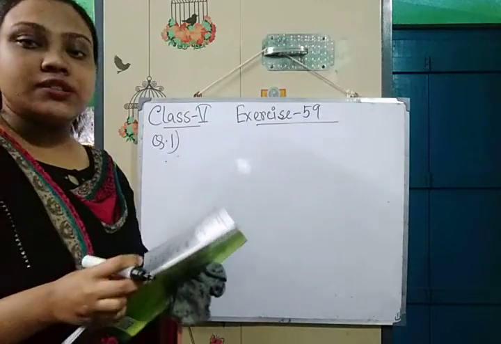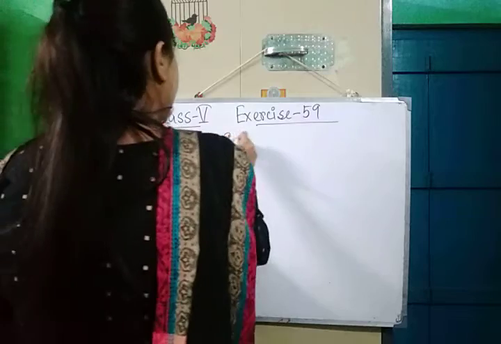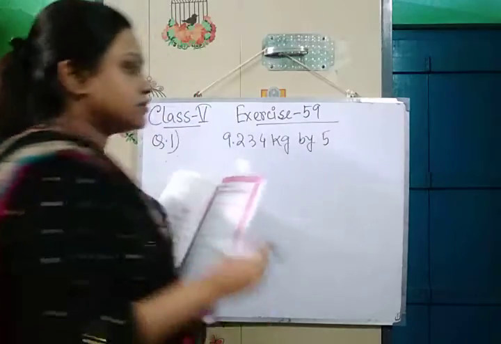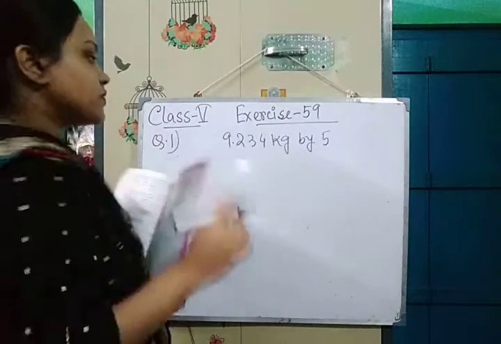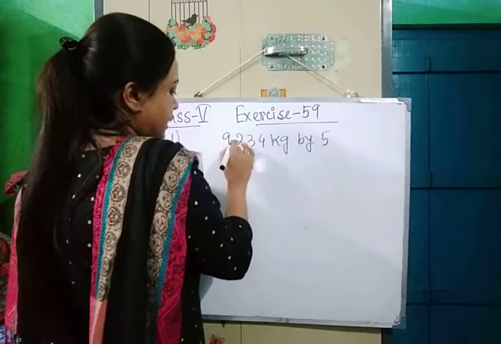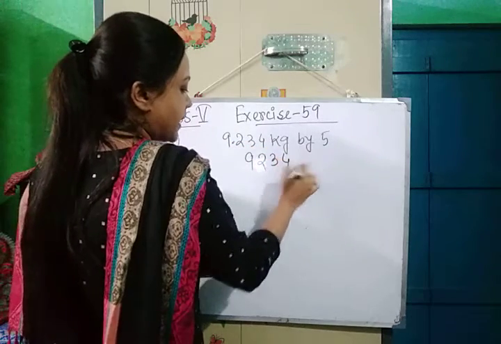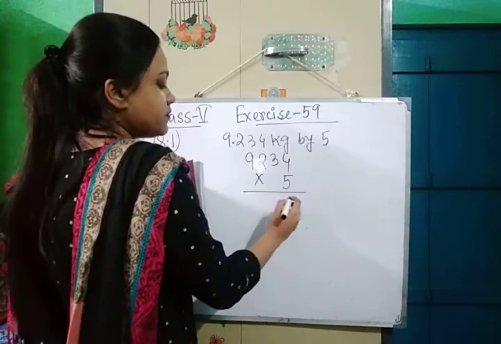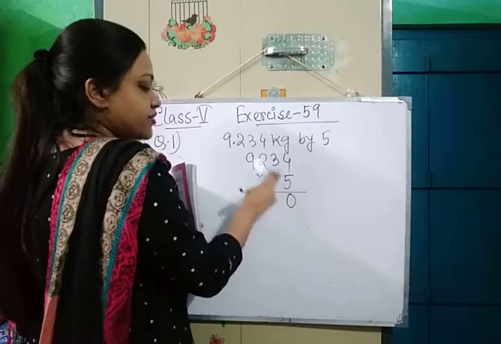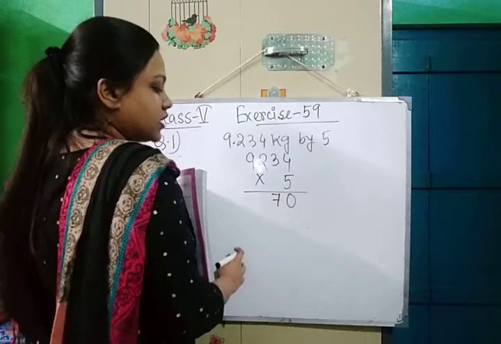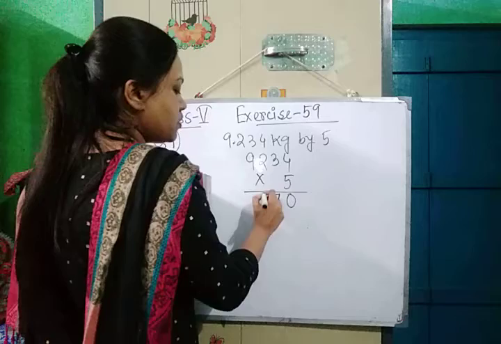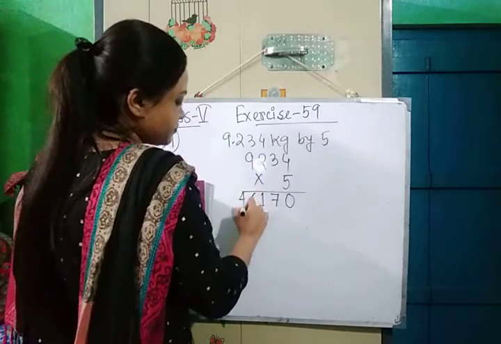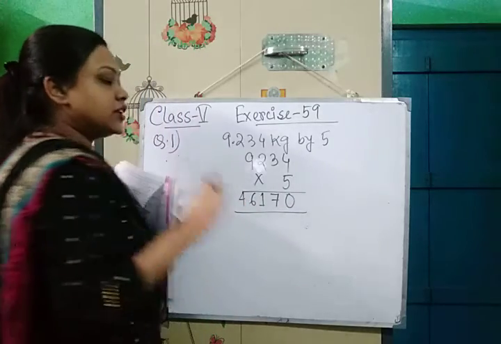I am first doing question number 1, which is multiply 9.234 kg by 5. So we will do simple multiplication here. Without the point I am just multiplying 9234 by this number 5. Now 5 4s are 20, 0 here 2 in hand, 5 3s are 15 plus 2 17, 7 here 1 in hand, 5 2s are 10 plus 1 11, 1 here 1 in hand, 5 9s are 45 plus 1 46.